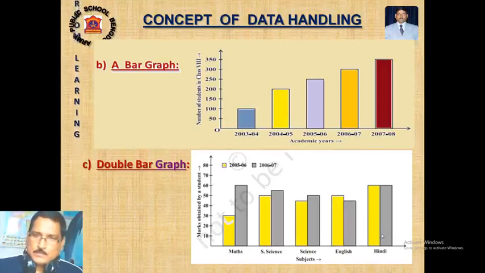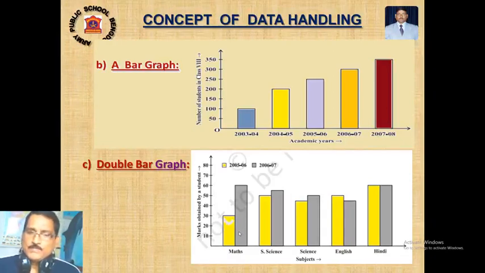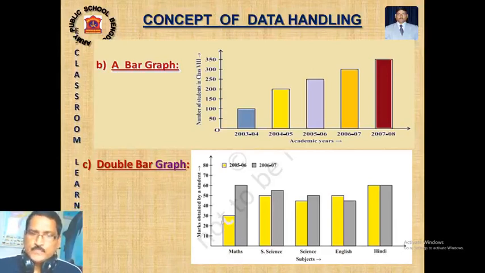After making the bar graph, certain questions might be asked to you, like in which subject the performance improved, which subject's performance has gone down, where it remains the same, what is the improvement, and in which year the improvement is maximum. This way different types of questions might be asked within a bar graph where two sets of information are there. Here it is the performance of students, but it may be any two pieces of information in one bar graph. I have another short video clip for you. I think it will clear your concept. Let's see.